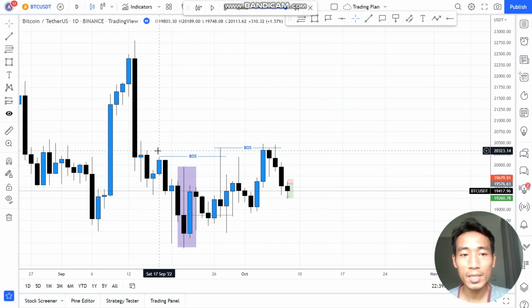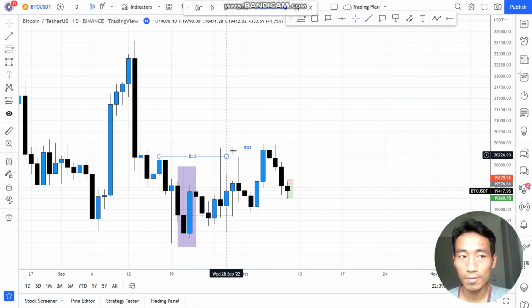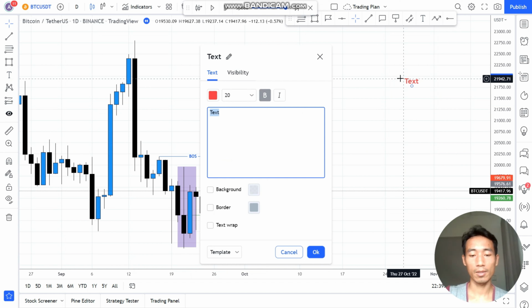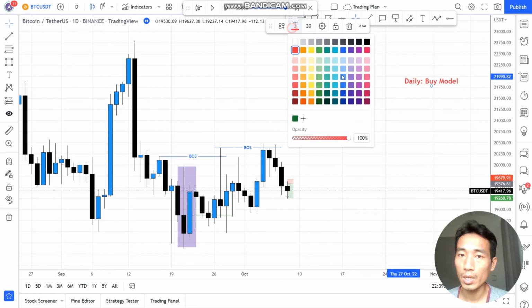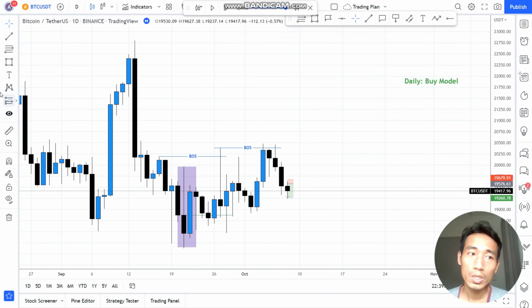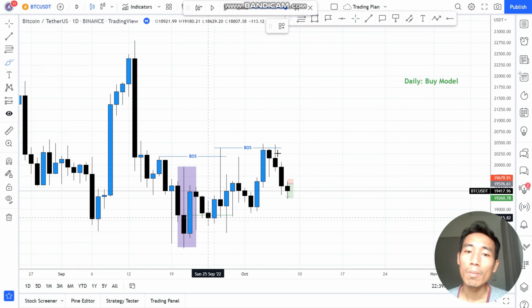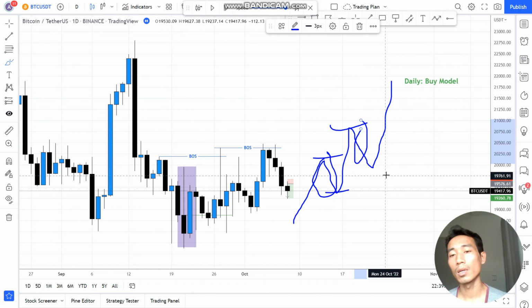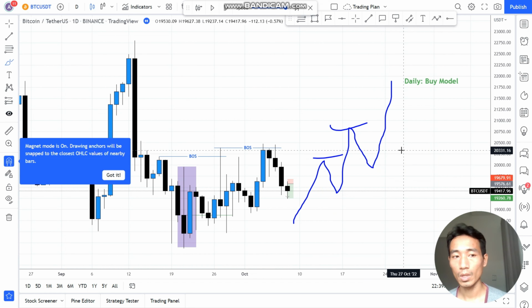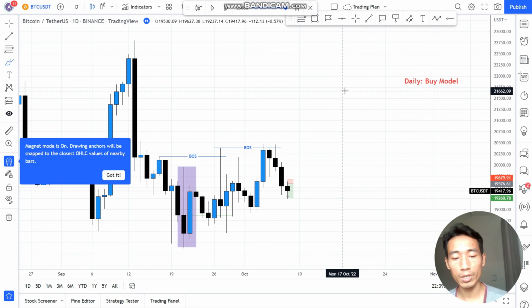When I see buy side liquidity keep being taken like this, in my mind I'm thinking about the buy model on daily. What is a buy model? The buy model is when the market has a tendency to take out the high and respect the previous swing low.